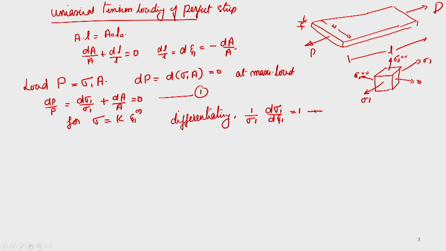Okay. This is a general equation. So, this is one relation we are getting. This is equation 1. And for this particular case, we take 1 by sigma 1 into n K epsilon raised to n minus 1 is equal to n by epsilon 1. So, we can get this equation number 2. These two cases we are getting.